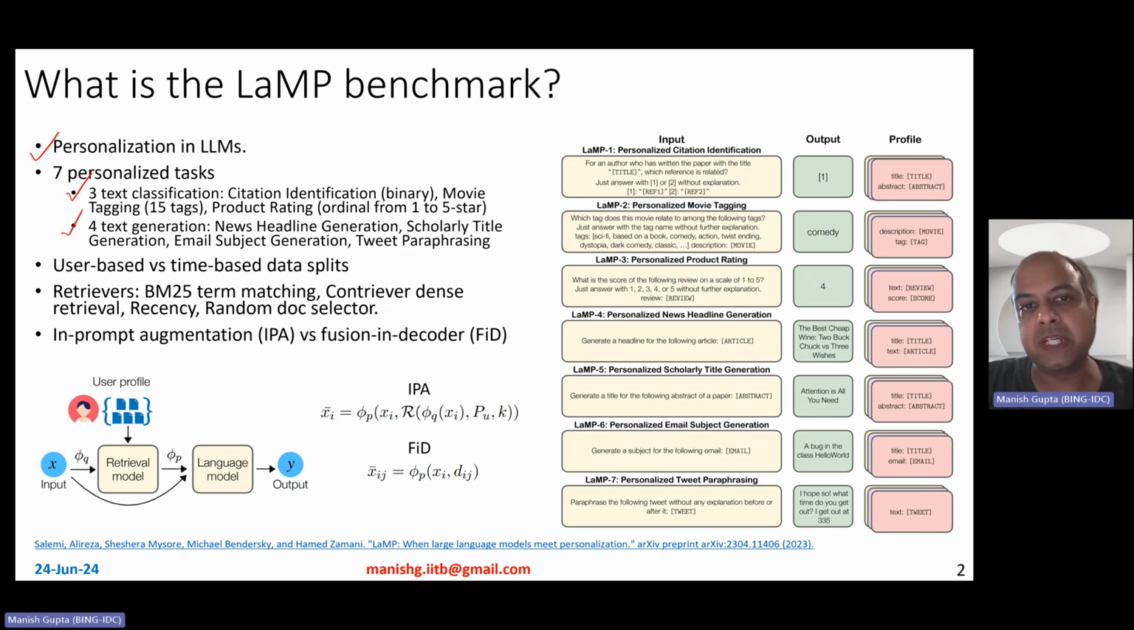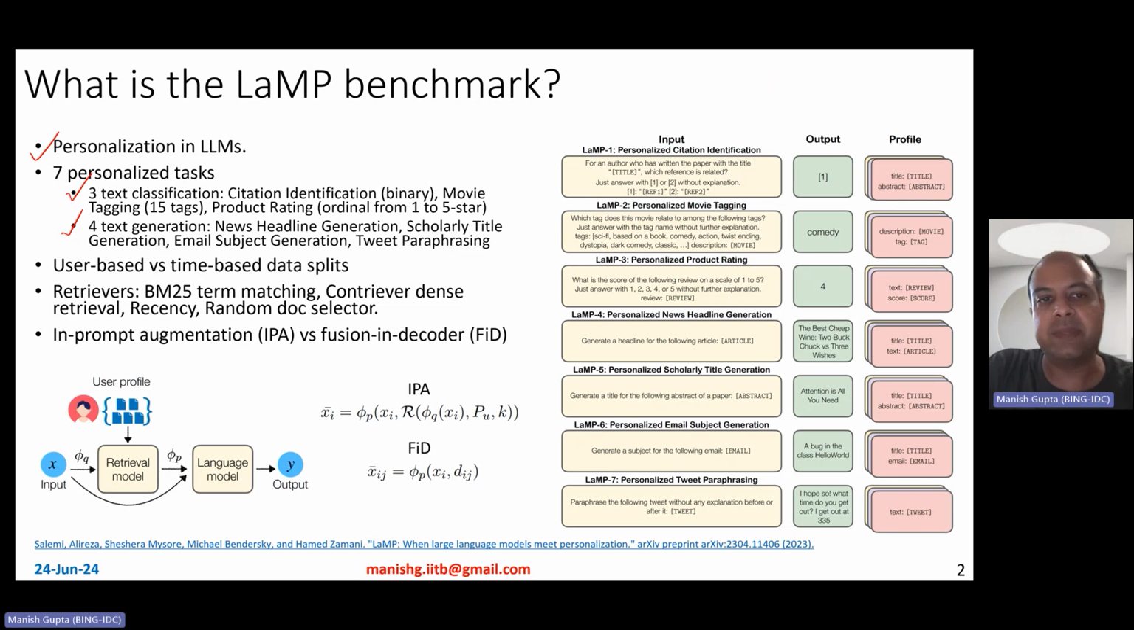Citation identification is a binary task. Movie tagging is predicting one of 15 tags. Product rating is an ordinal classification task to predict 1 to 5 star ratings. So in all of these tasks, the idea is that besides an input X to be able to predict Y, the input also comprises a personalization profile, a user profile in that sense.